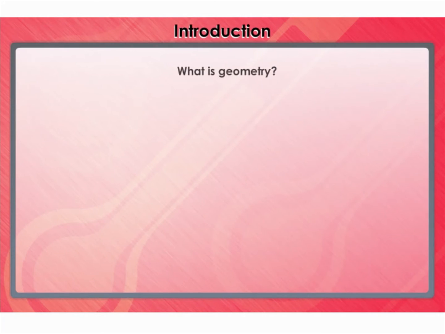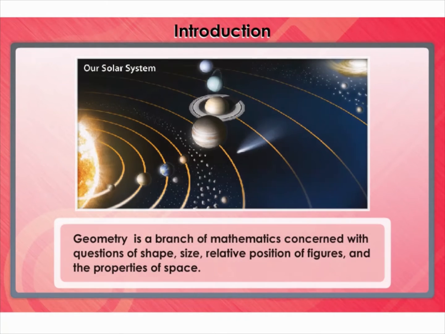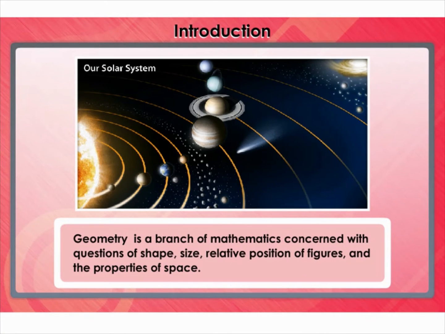Introduction. What is geometry? The word geometry comes from the ancient Greek word geo, meaning the earth, and metron, meaning to measure. Geometry is a branch of mathematics concerned with the questions of shape, size, relative position of figures, and the properties of space.